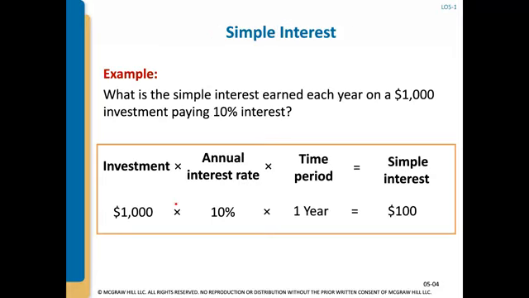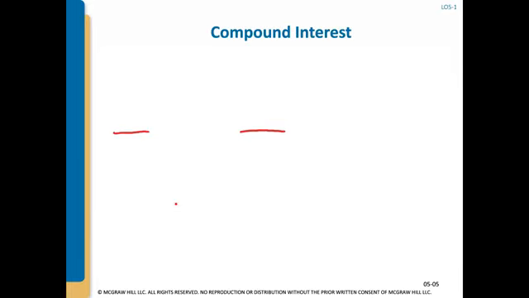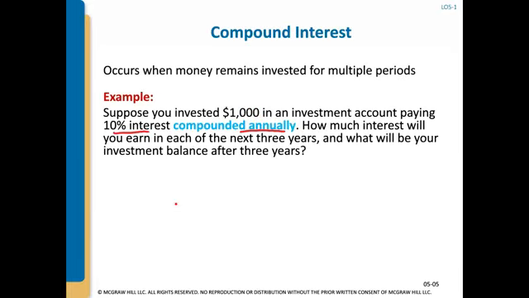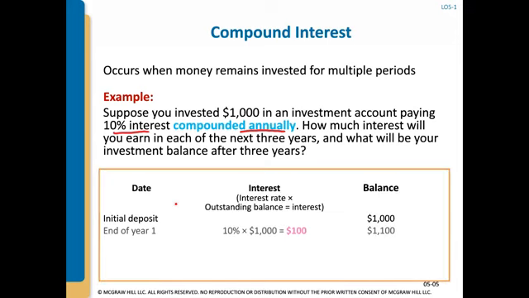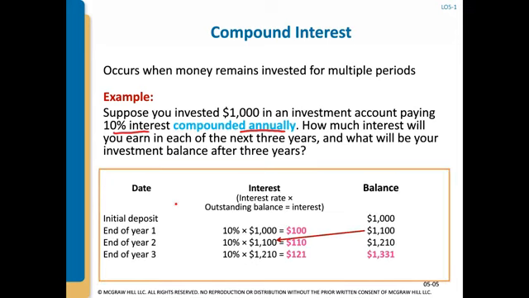I just want to quickly go back to the simple interest calculation, which was we invest $1,000 at 10%, we earn $100 interest. That's a simple interest. So we would have $1,100 at the end of that year. Compound interest says, let's take my $1,000 that I begin with, right? And I take my 10% interest times 1,000 is $100, right?